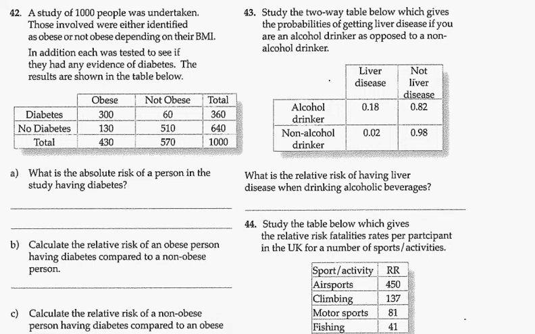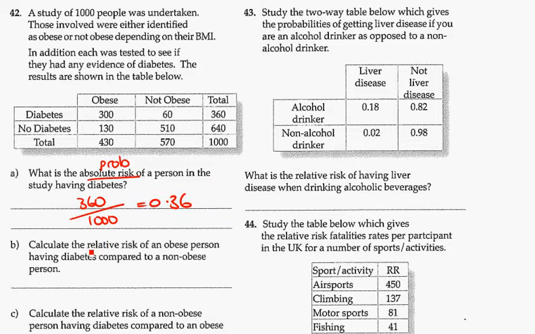Right, this is page 24. You can pause and read the question, or read it in front of you. What is the absolute risk of a person in the study having diabetes? So that's the same as probability. Of 1,000 people, probably they have diabetes would be